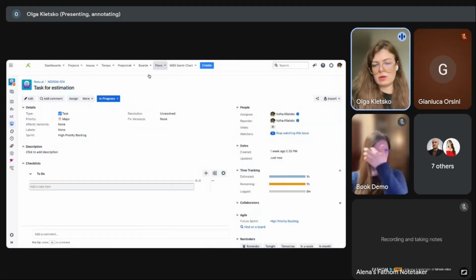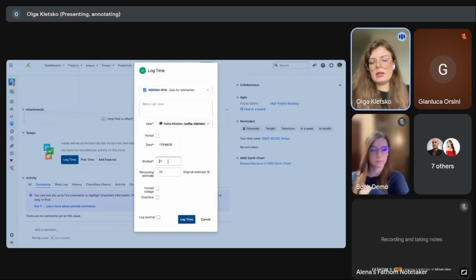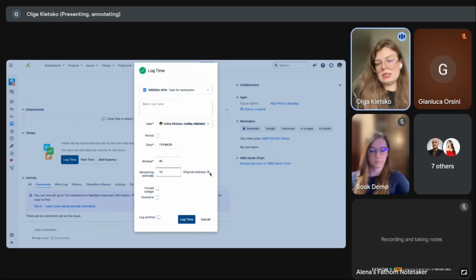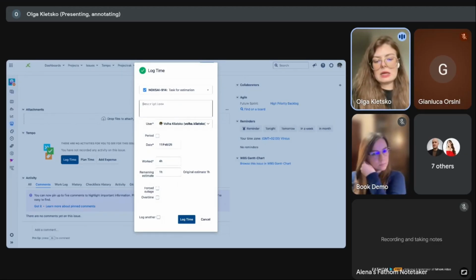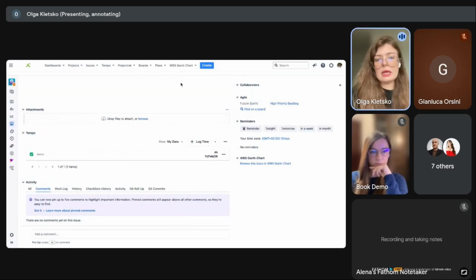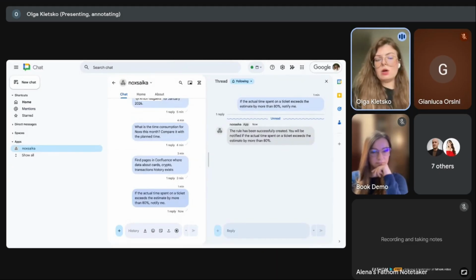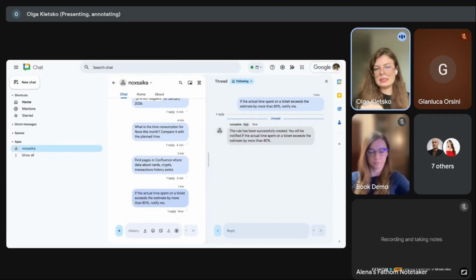Then I go to Jira, to the tool that we are using, and I log more time. The original estimate is 1 hour, with 1 hour remaining. I log 4 hours. That is several times more than expected. I log this and then return to Google Chat. Noxs will notify me in seconds about this rule, about this tracked process.